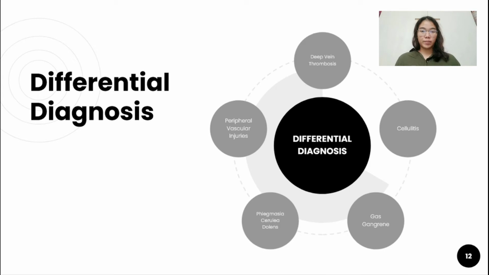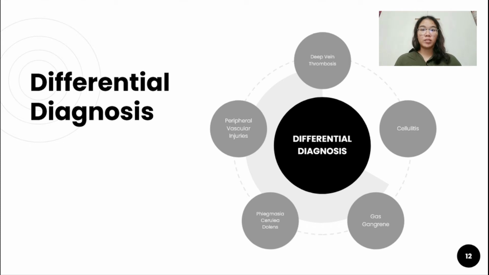So I will explain the differential diagnosis of compartment syndrome. There are several signs and symptoms of compartment syndrome that can lead to a misdiagnosis. The first one is deep vein thrombosis or DVT. It's a subset of venous thromboembolism, which shows major signs and symptoms like asymmetrical swelling, warmth, or pain in an extremity. The next one is cellulitis. It is an acute infection of the skin that involves the dermis and subcutaneous tissues, where the clinical presentation of cellulitis includes redness, pain, swelling, and warmth.